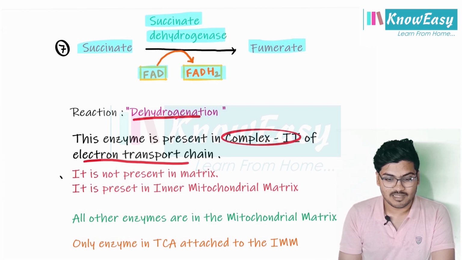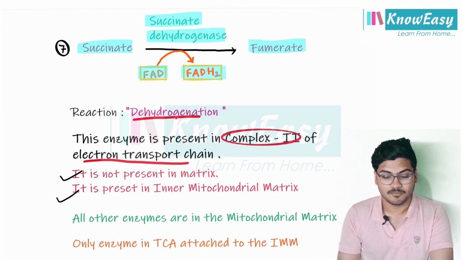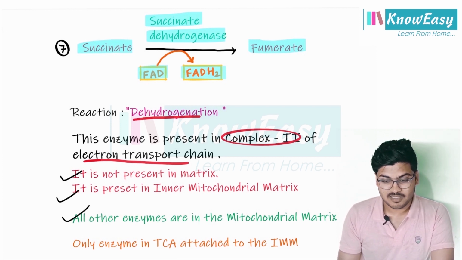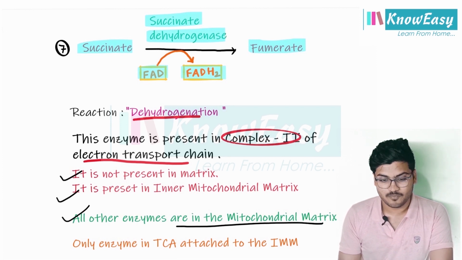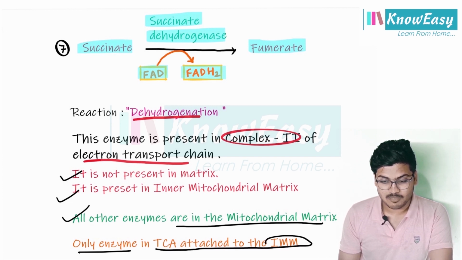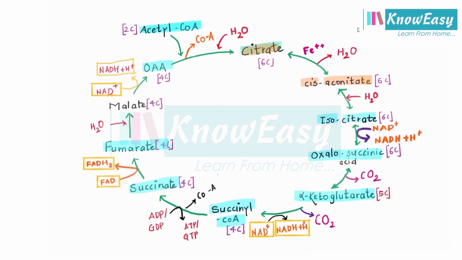We have seen it is not present in the matrix and it is present in the inner mitochondrial membrane. All the other enzymes are present in the mitochondrial matrix, and succinate dehydrogenase is the only enzyme of the TCA cycle attached to the inner mitochondrial membrane. Please remember all these important points. Now, from fumarate, malate will be produced, which is also a 4-carbon compound. In this reaction, there is addition of water.